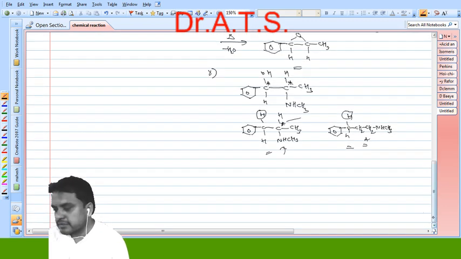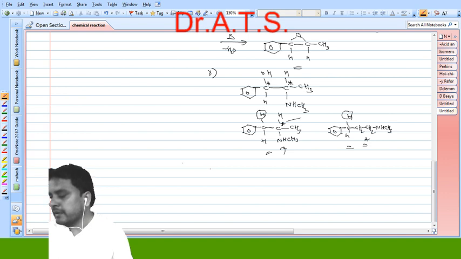So considering structure B as the correct structure of ephedrine alkylide, now we are going to see the synthesis of it.